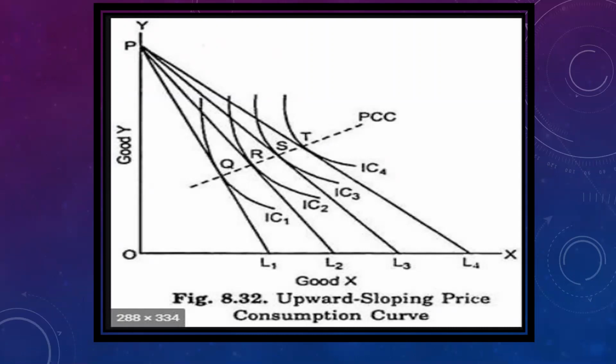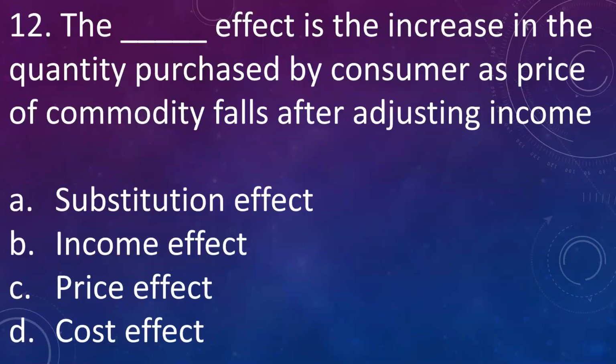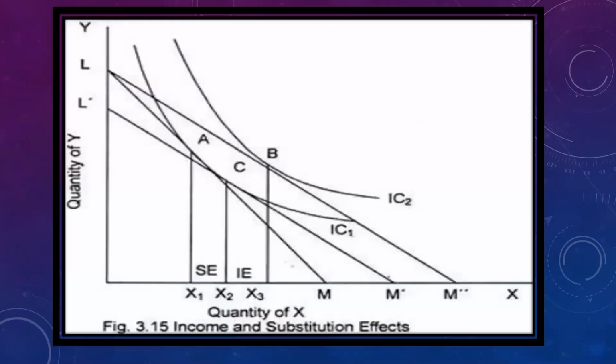So let us go to the next question. The substitution effect is the increase in the quantity purchased by consumer as the price of commodity falls, after adjusting income. Option A, substitution effect. B, income effect. C, price effect. D, cost effect. The answer is substitution effect. It is the effect in which there is an increase in the quantity purchased by consumer as price of the commodity falls after adjusting the income. This is shown in the graph.